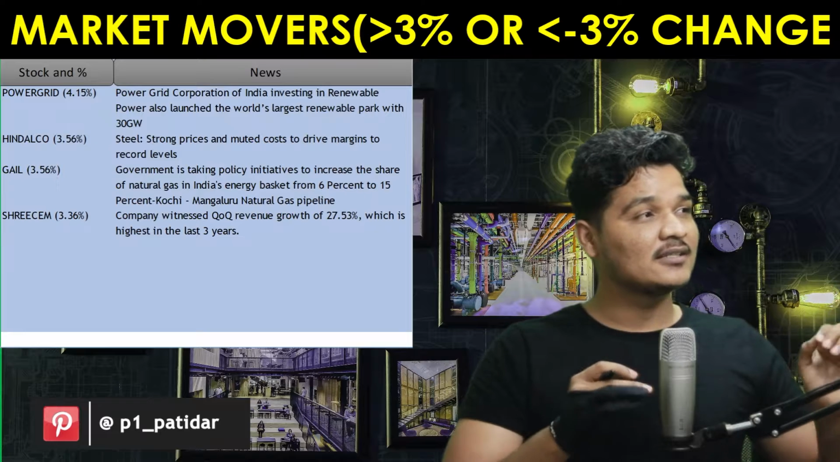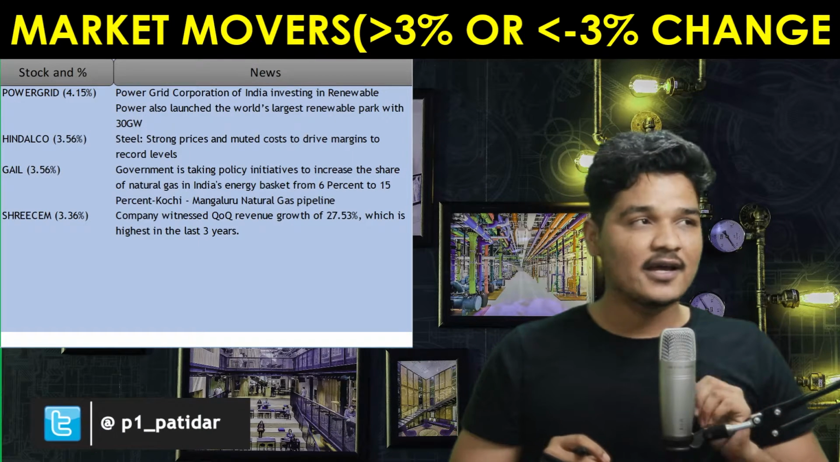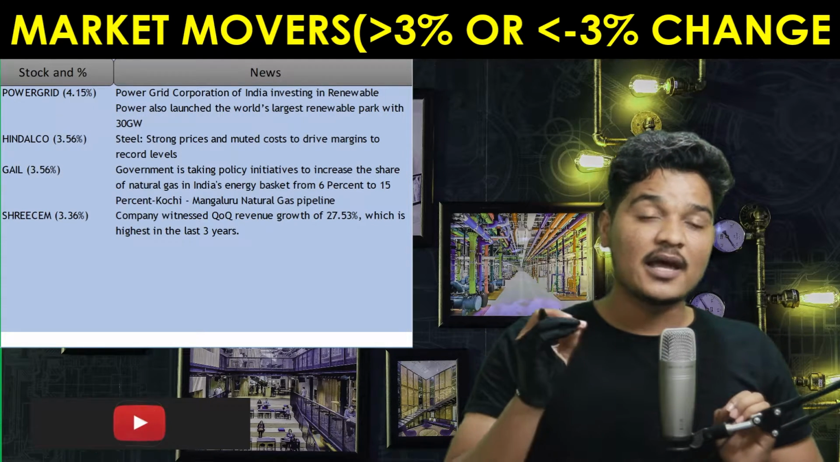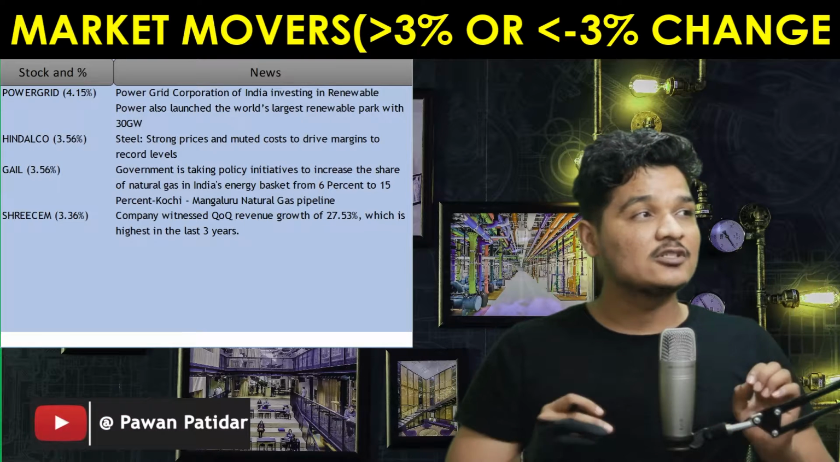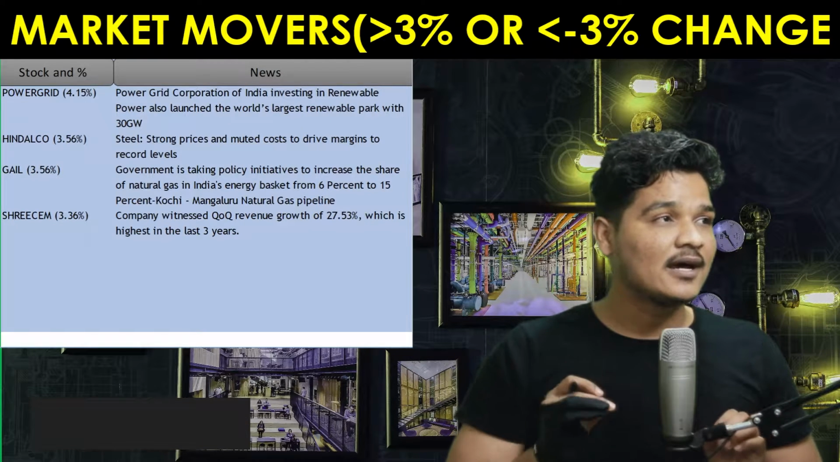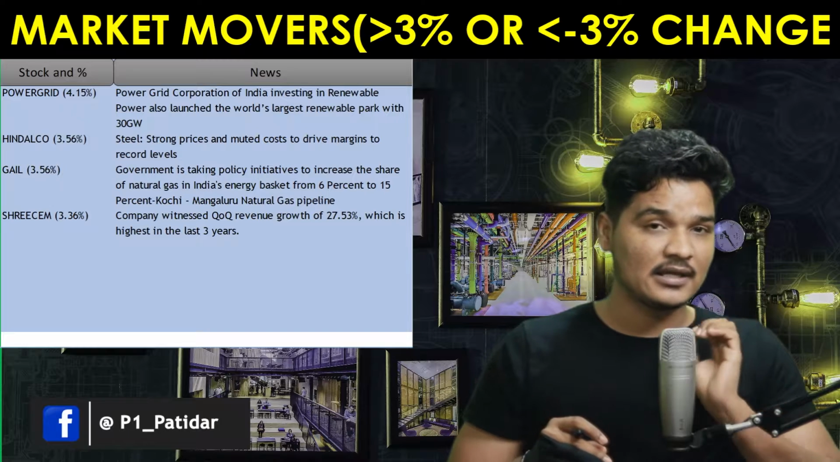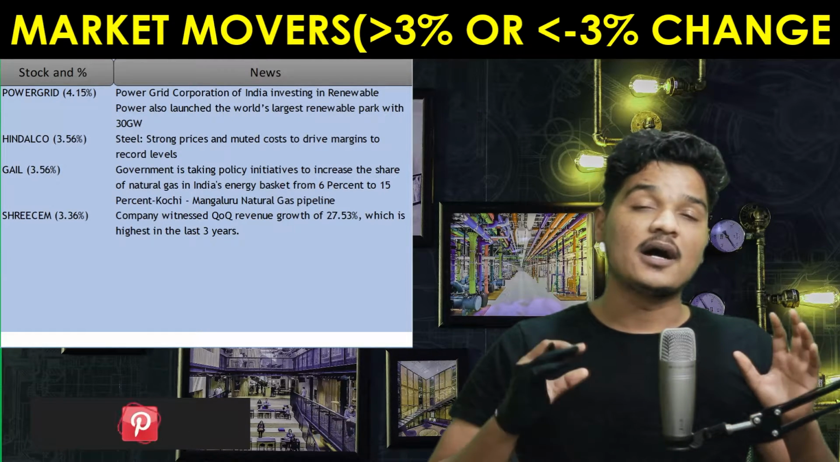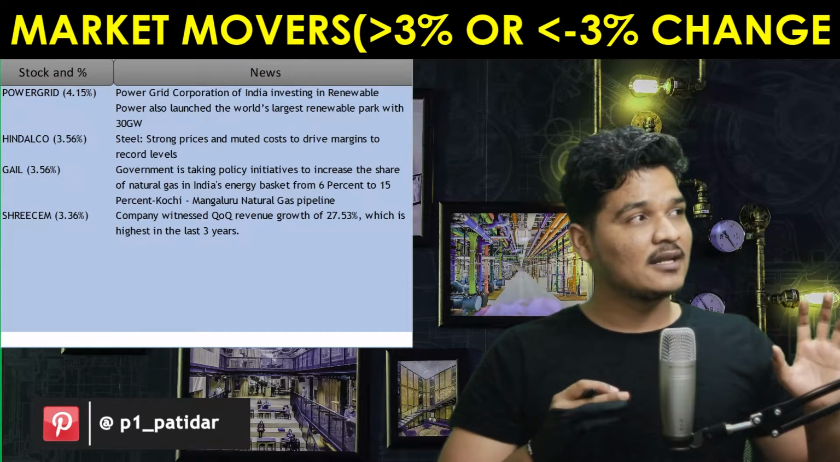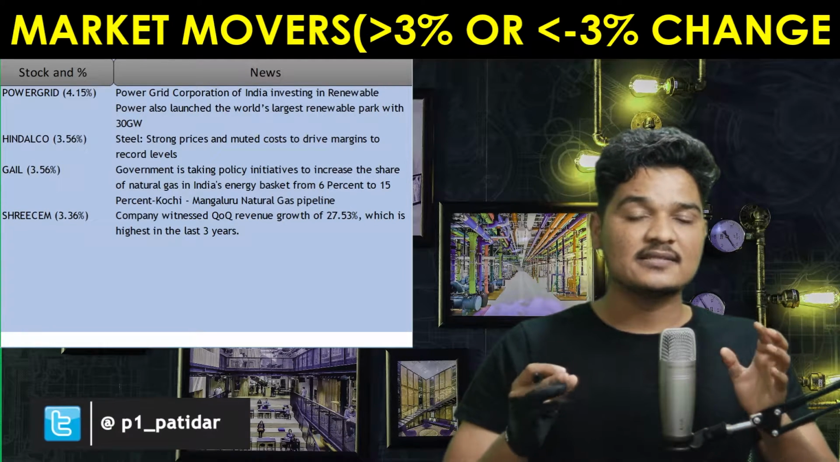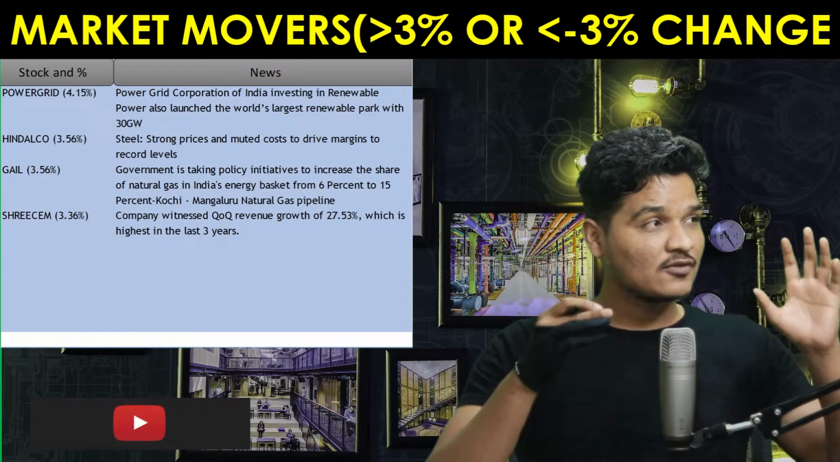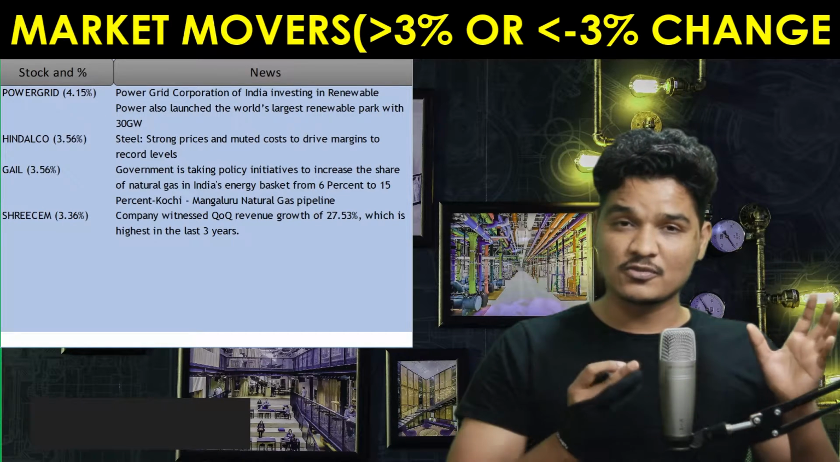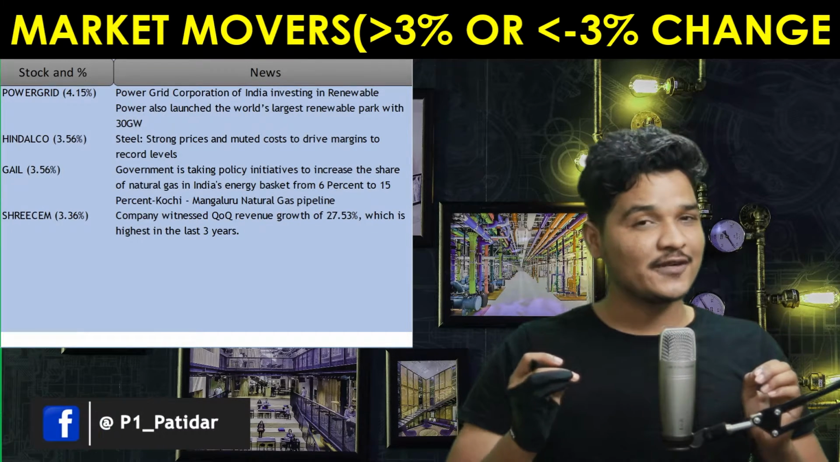If you see here, Power Grid Corporation of India is investing in renewable energy sources, and it has also launched the world's largest renewable park with 30 gigawatt power. This launch happened with the participation of other companies as well, but still Power Grid has higher chances of gaining because of this new project. Because of this new project, its revenue is also going to increase.